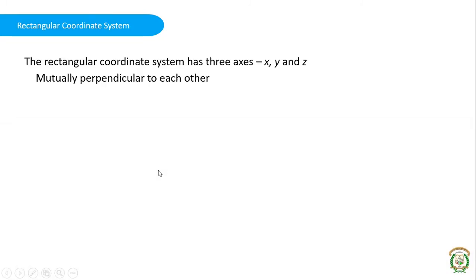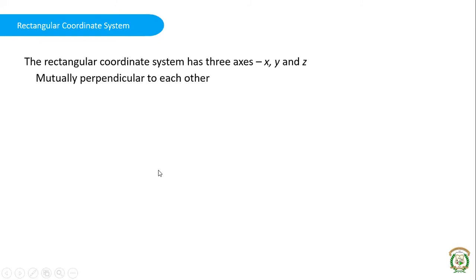Next, we will move on to the coordinate systems. First, we will look at a very simple coordinate system which you are already familiar with, that is the rectangular coordinate system. You also call it the Cartesian coordinate system. Normally till now you might have used only two coordinates, x and y, but here we are going to use three coordinates, x, y, and z. These coordinates are mutually perpendicular to each other.